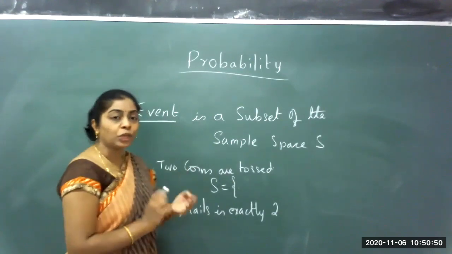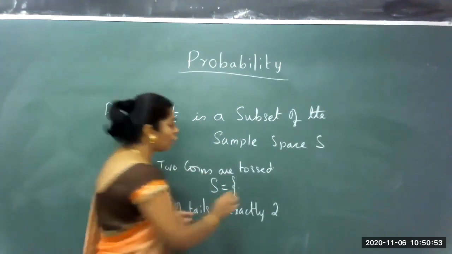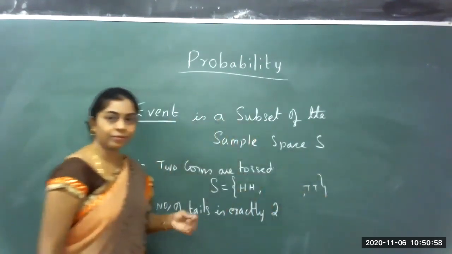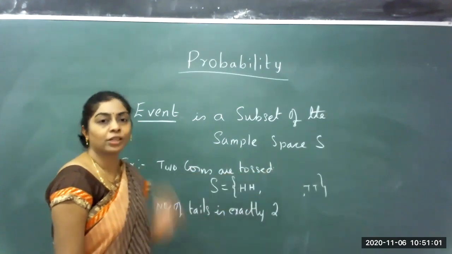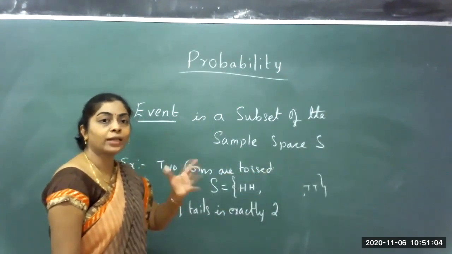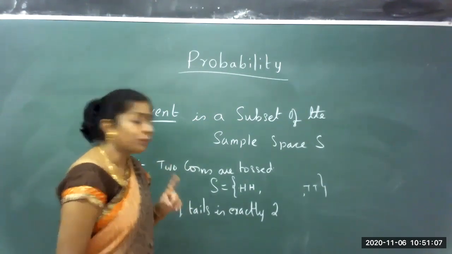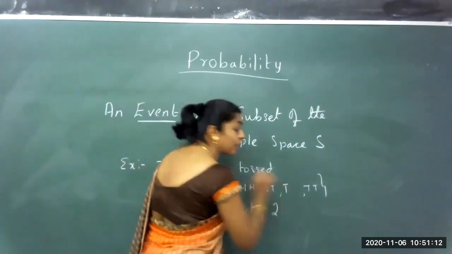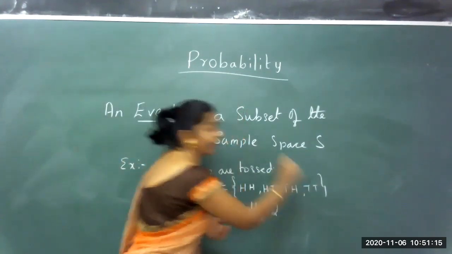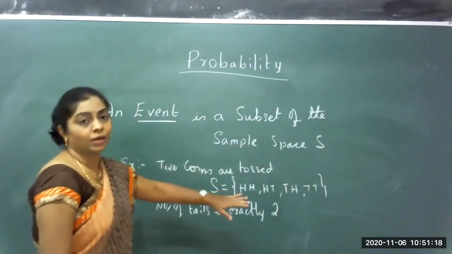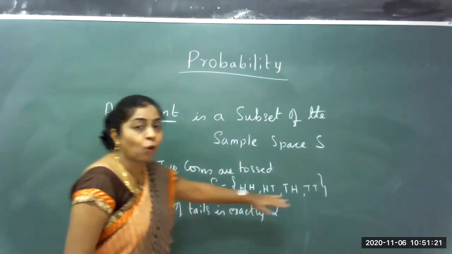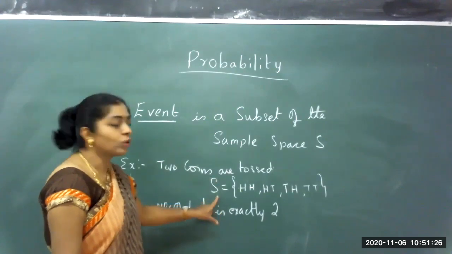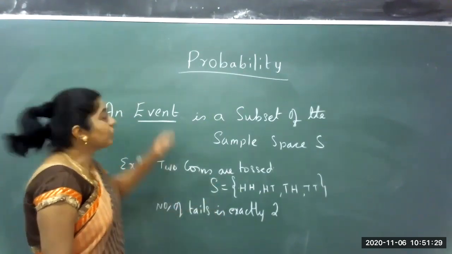What are those outcomes? When two coins are thrown, on both the coins I can get head. On both the coins it can show tail. Or the possibilities are one head and one tail. On the first coin head and the second coin tail. The next possibility is on the first coin tail, the second coin head. So these are the four sample points I get. The set of all these possible outcomes of an experiment when two coins are tossed is denoted by the sample space. Then what is an event?